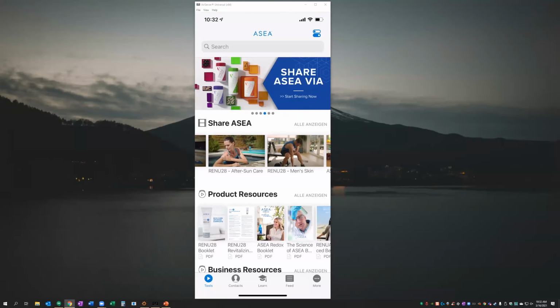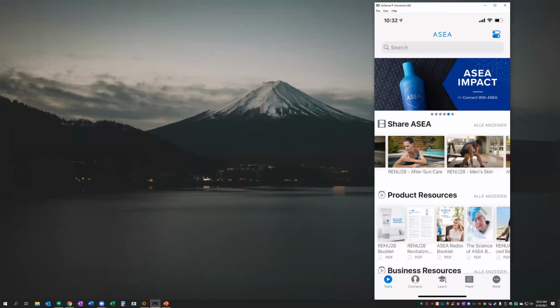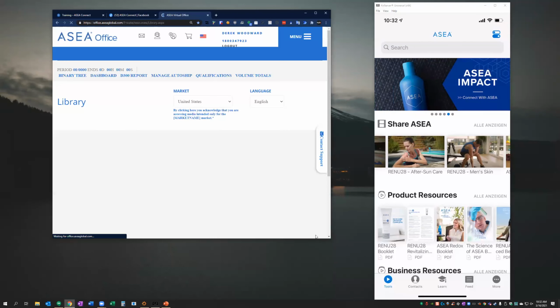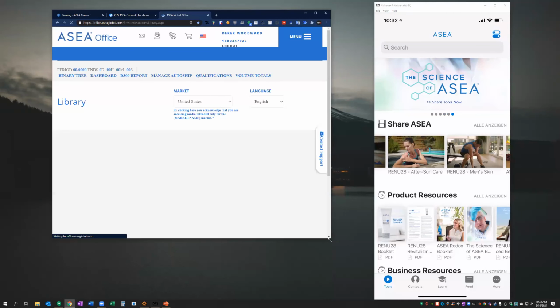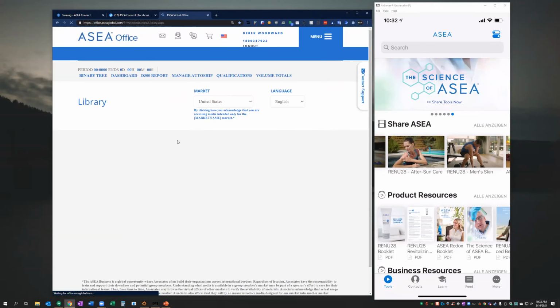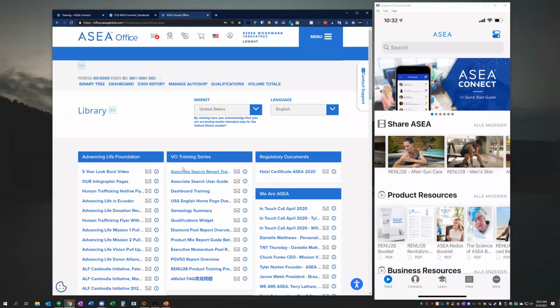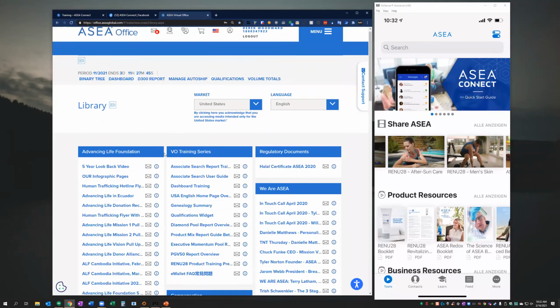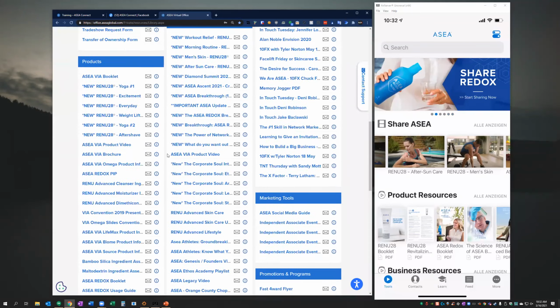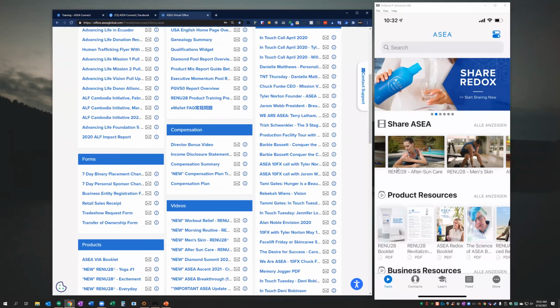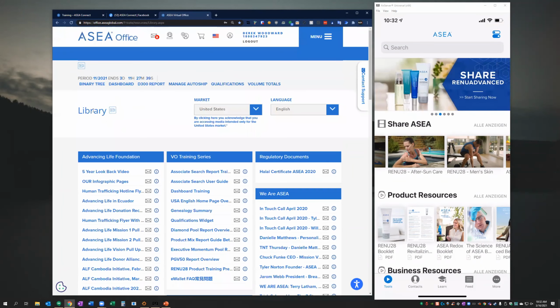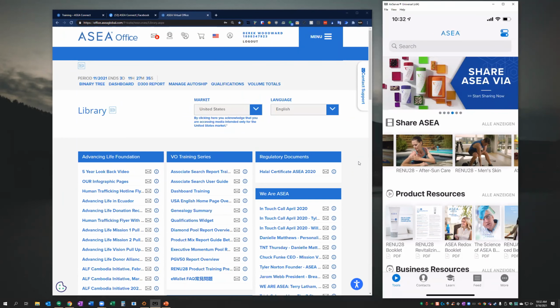So if I go here and show you, that was one of the biggest differences we had between the two different apps that we had launched previously: the content. This is going to have all of our content from our media library here. Not everything that you see on my screen here on the left is obviously here in the app, but anything on this screen here that you would have an inkling to share, you're going to find it here in our new ASEA Connect app.